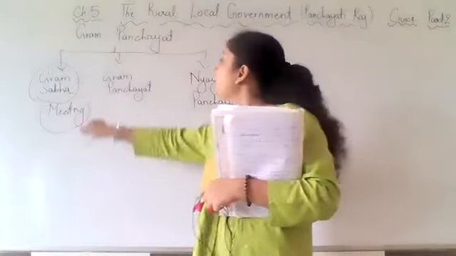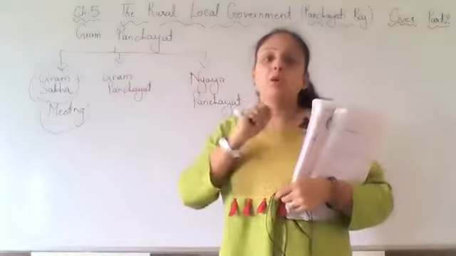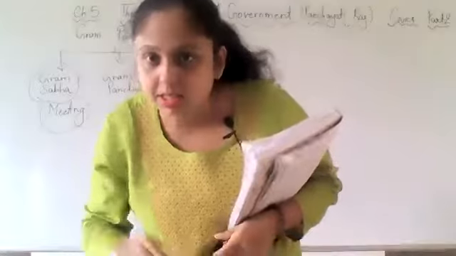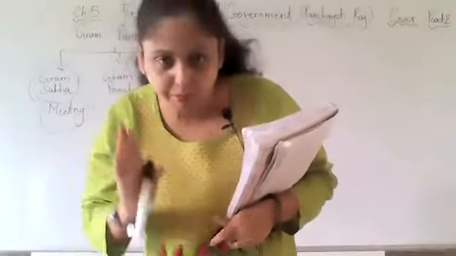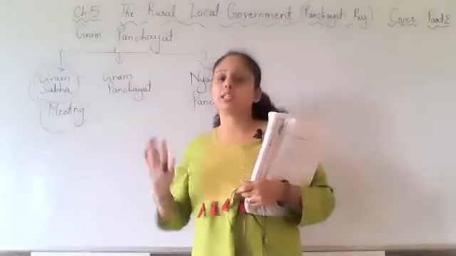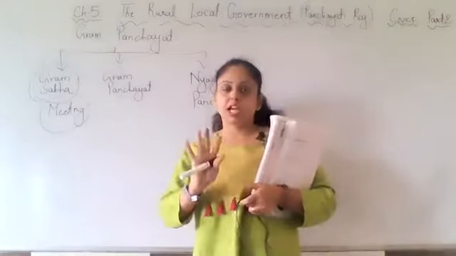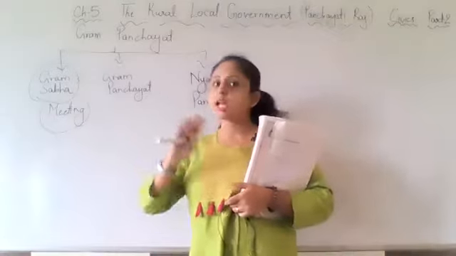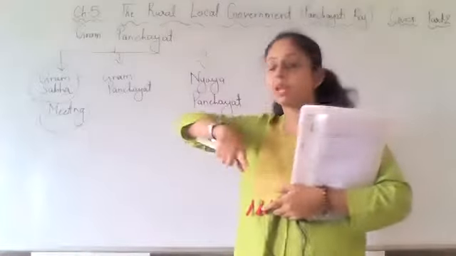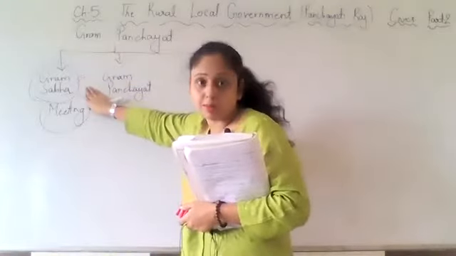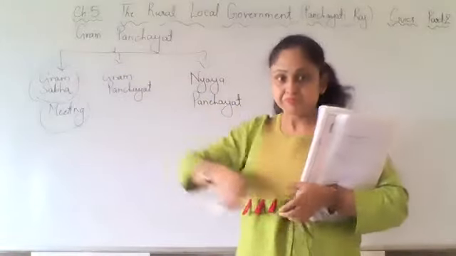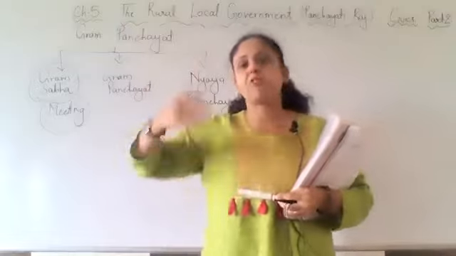So, the people who are eligible to vote, Naitik has given the answer: 18 or above. The people having age of 18 or above. Very good, Naitik. So, if your age is 18 years or above, you are eligible to give vote. So, those people will come to Gram Sabha and they will discuss. Okay. We will go one by one, step by step.